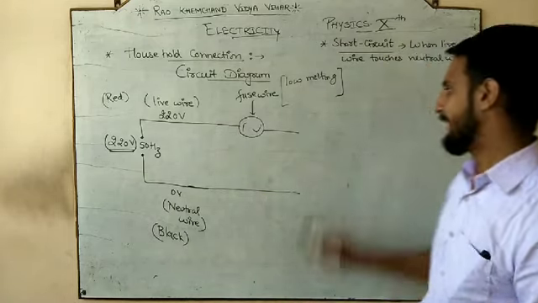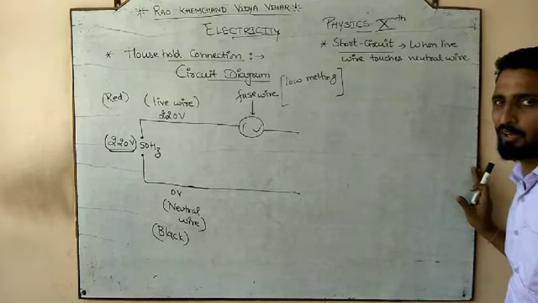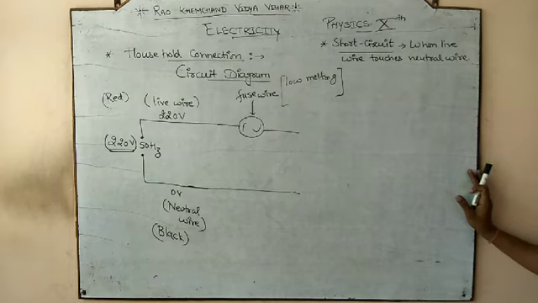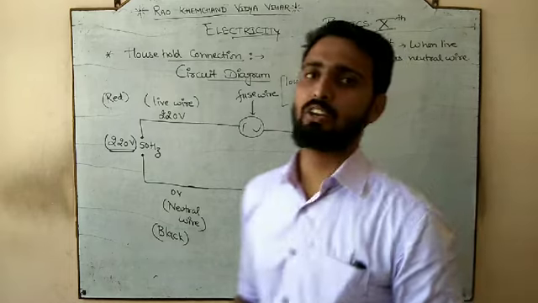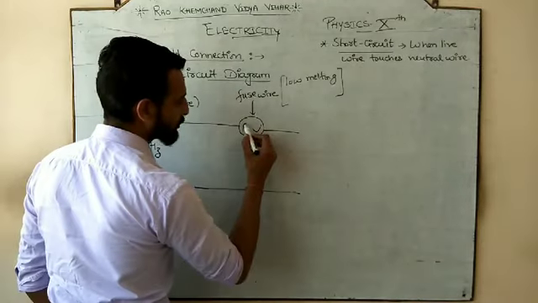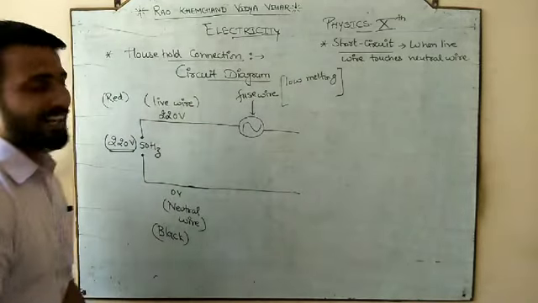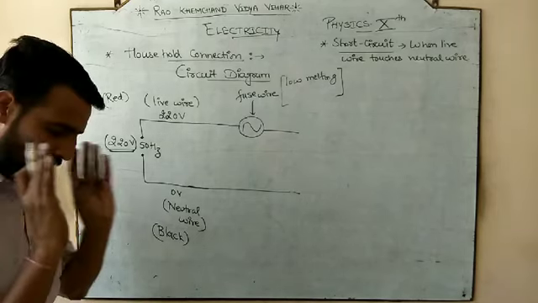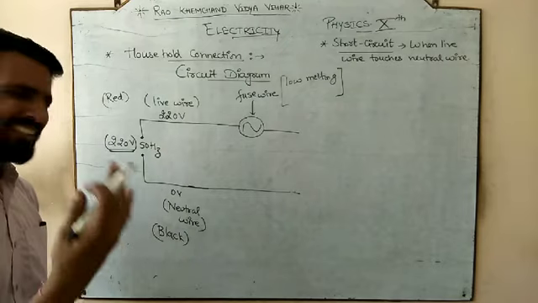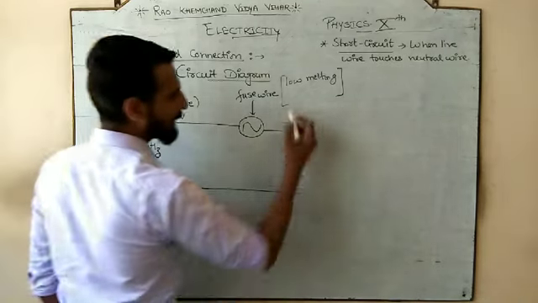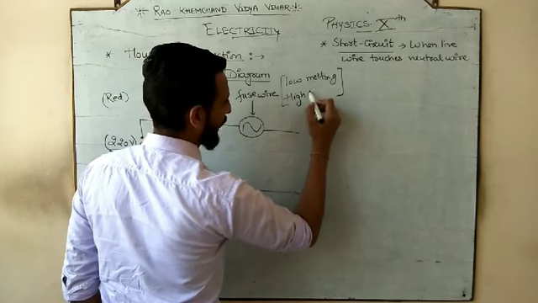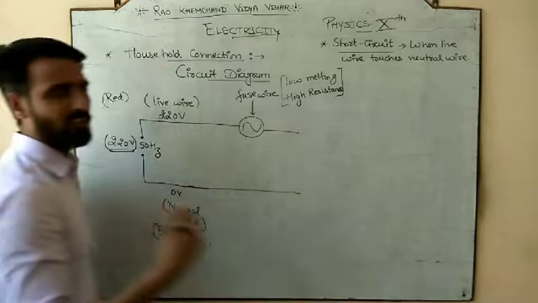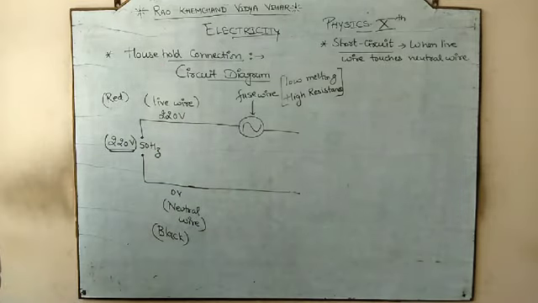And when the fuse wire, which is connecting the live wire, melts, the circuit breaks. And whenever the circuit breaks, no current is going to flow through the household, and in this manner हमारा household circuit protect रह सकता है. So you can say the fuse wire is one of the safety devices that we use in our household circuit, and it should be of high melting point. Sorry, my mistake, it should be of low melting point ताकि वो जल्दी melt हो जाए. Along with that it should have a little bit high resistance. So resistance थोड़ा ज़्यादा हो ताकि heat जल्दी बने और low melting point होना चाहिए.